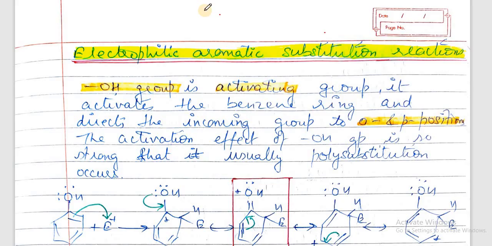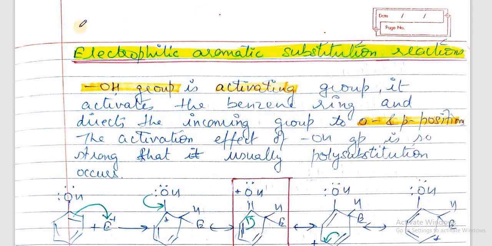Today we will start with electrophilic aromatic substitution reactions in phenol. Till now we have done reactions in which only H of OH is replaced, and then the reactions in which OH group is replaced. Now we will be doing electrophilic aromatic substitution reactions in which the benzene ring is involved.